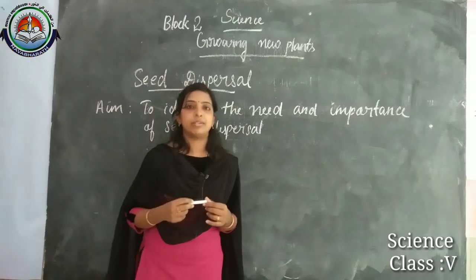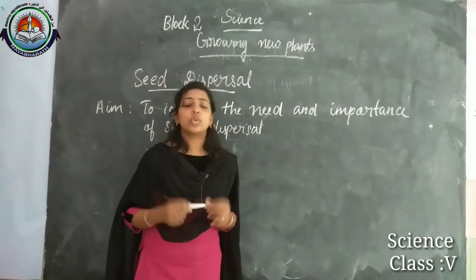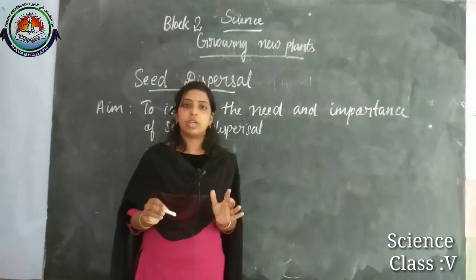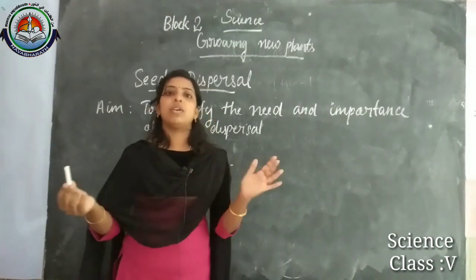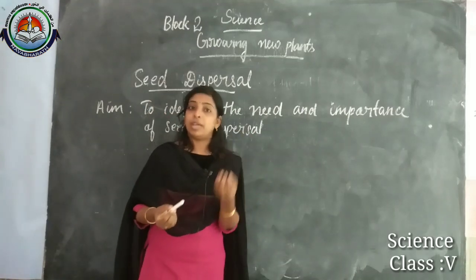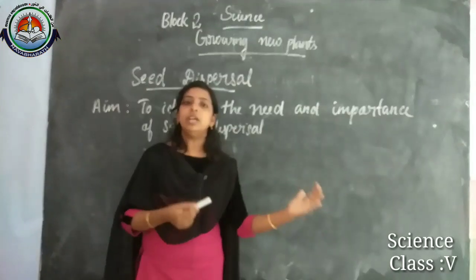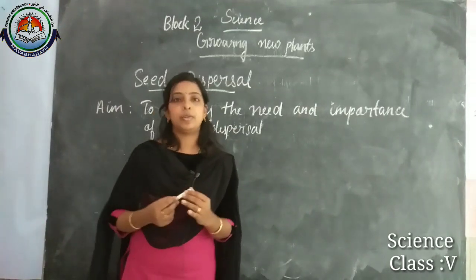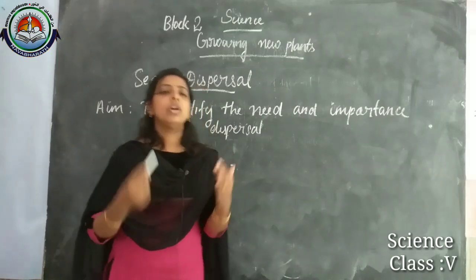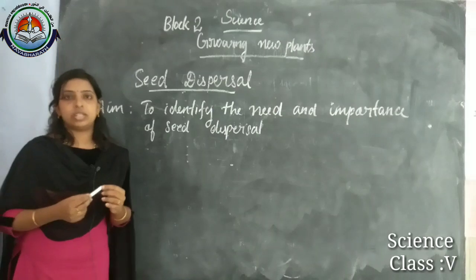These tomatoes were originally found only in Mexico, and now we can see tomatoes all over the world. Why? Because of seed dispersal, so it reaches different places. So these are the main needs and importance of seed dispersal.